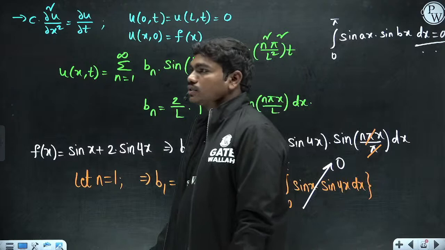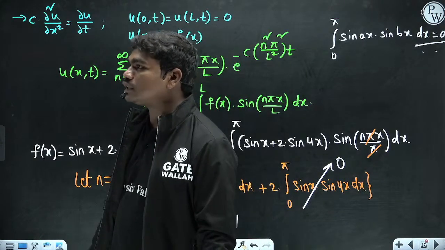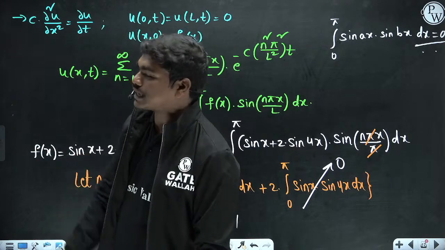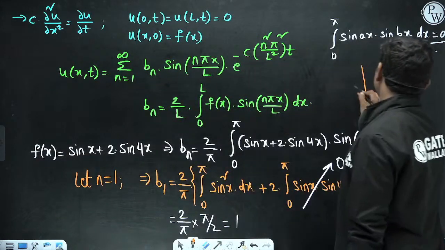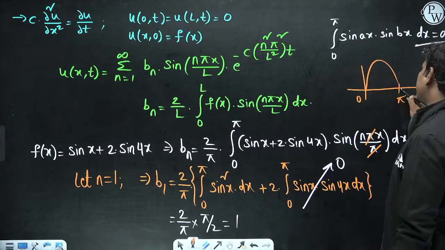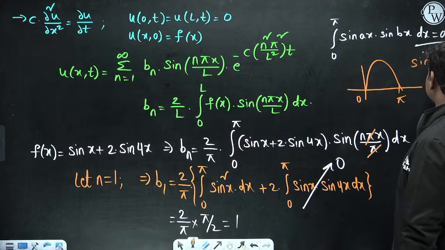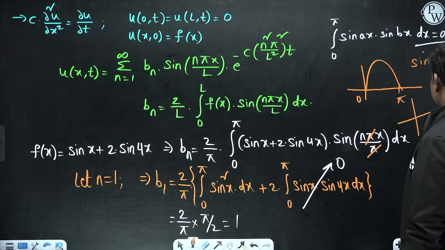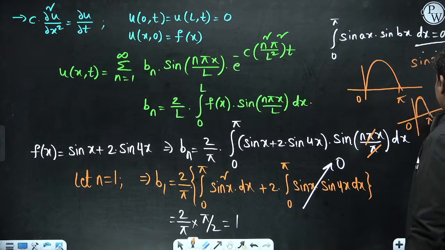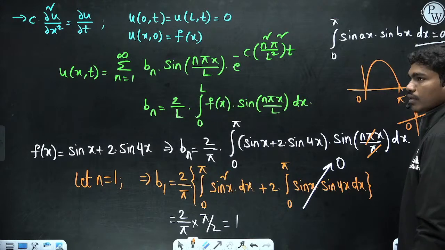Rajesh is asking a doubt: when the period of sin x decreases, the area enclosed by it from the x-axis also decreases. Look, if you take the sin x function from 0 to pi, the graph will be like this. Now suppose you take sin 2x from the same 0 to pi, the graph will be something like this. At pi by 2 it again touches 0. If you see, both areas will actually be the same.